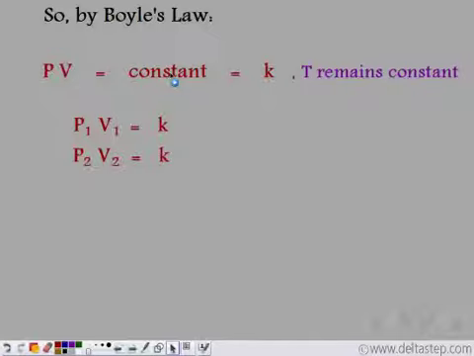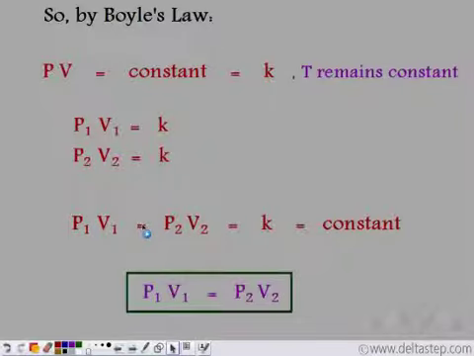Again the product is constant, which is K. So we get that P1 V1 is equal to P2 V2. That is, the initial pressure into initial volume of a particular gas is equal to the final pressure into the final volume of that gas, and temperature remains constant.